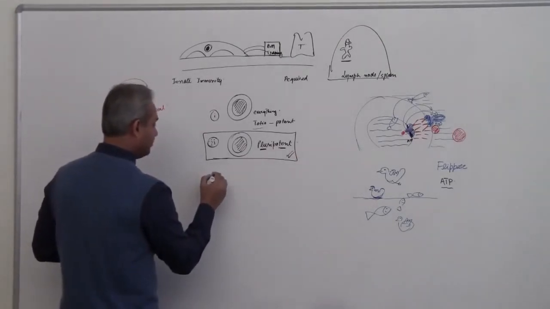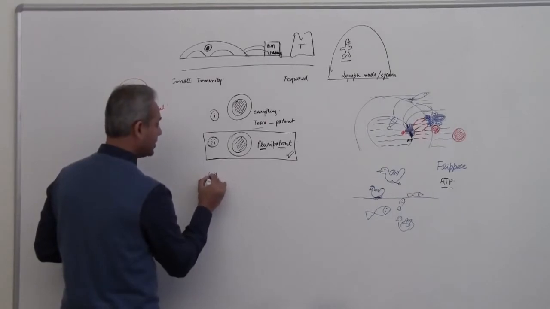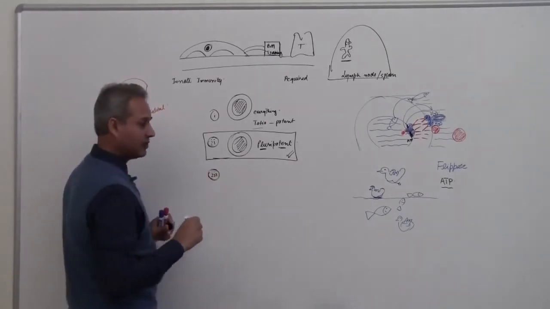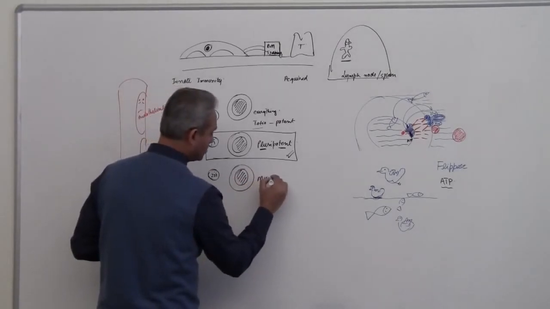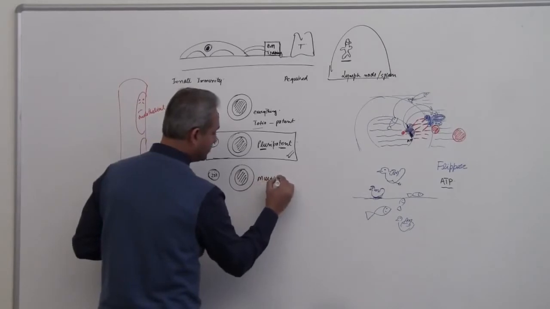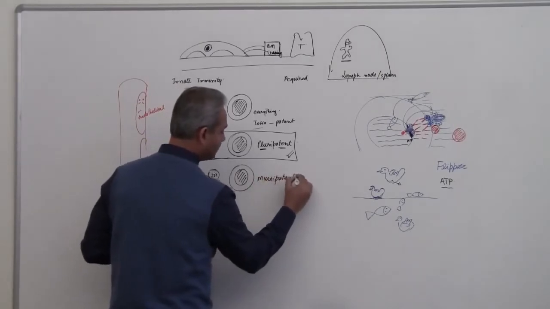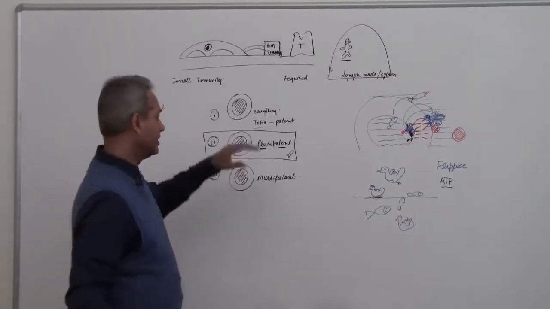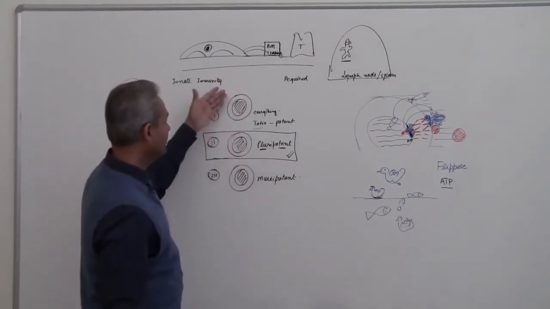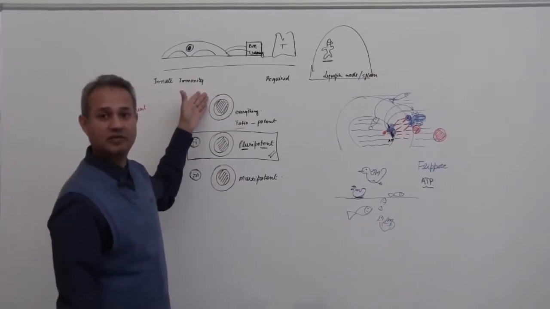Then after the pluripotent, we could have multipotent stem cell. A multipotent stem cell, so here's the thing, as we go down, this has the biggest potency.